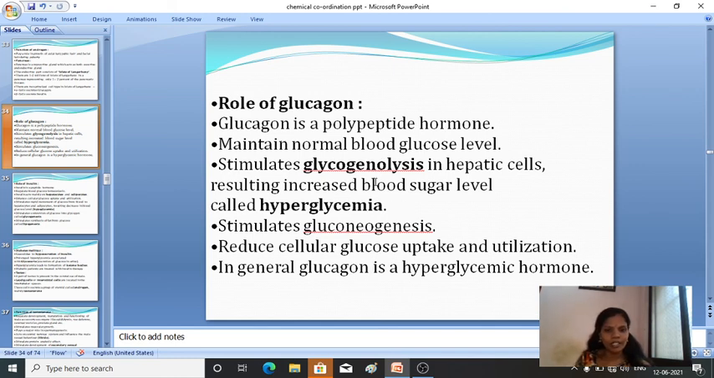Hyperglycemia and hypoglycemia: hyper means more, hypo means less. Then it stimulates gluconeogenesis. It reduces the cellular glucose uptake and utilization. In general, glucagon is a hyperglycemic hormone.